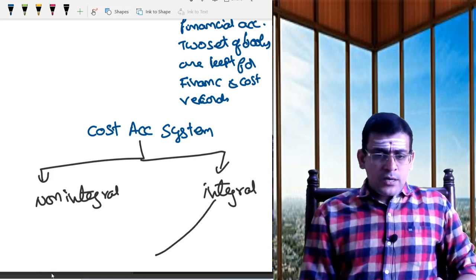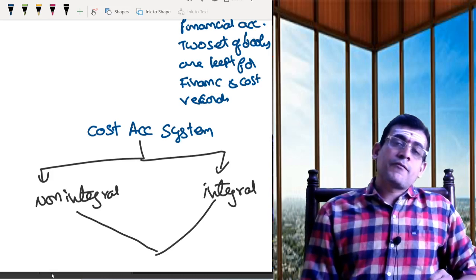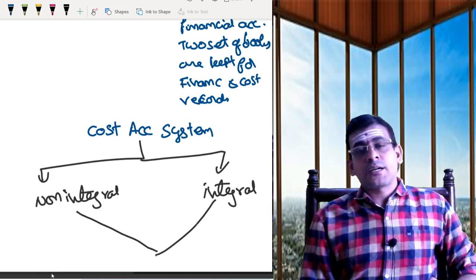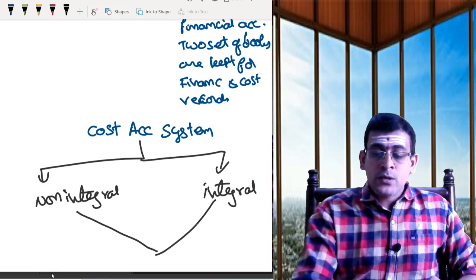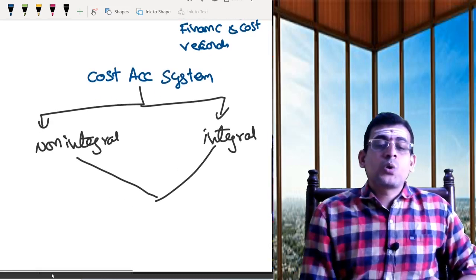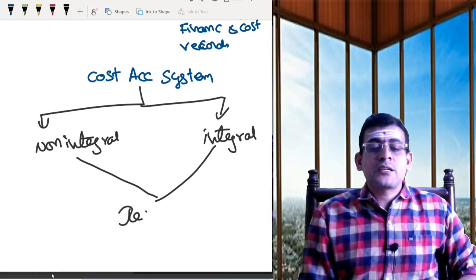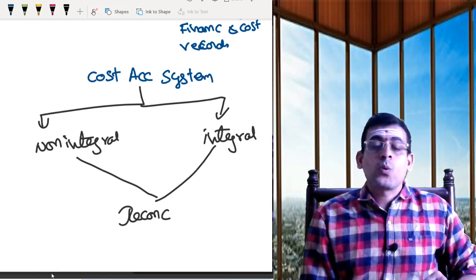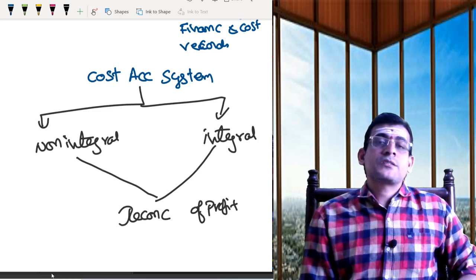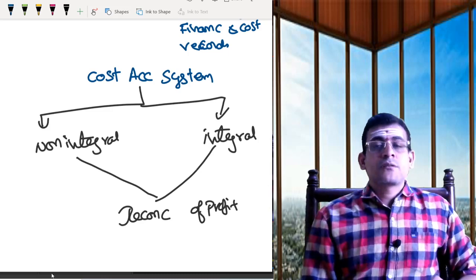Once we learn this, there will be some differences between your financial records and your cost records. So once I know that, I need to do the reconciliation of my profits. What profits? Costing profits and financial profits.